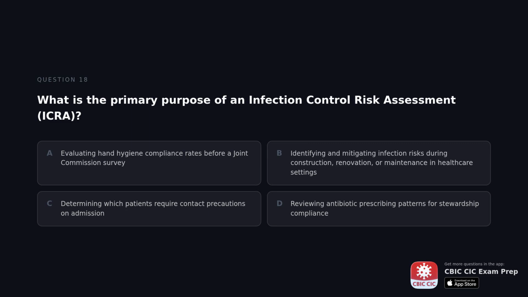What is the primary purpose of an infection control risk assessment, ICRA? A. Evaluating hand hygiene compliance rates before a Joint Commission survey. B. Identifying and mitigating infection risks during construction, renovation, or maintenance in healthcare settings. C. Determining which patients require contact precautions on admission. D. Reviewing antibiotic prescribing patterns for stewardship compliance.